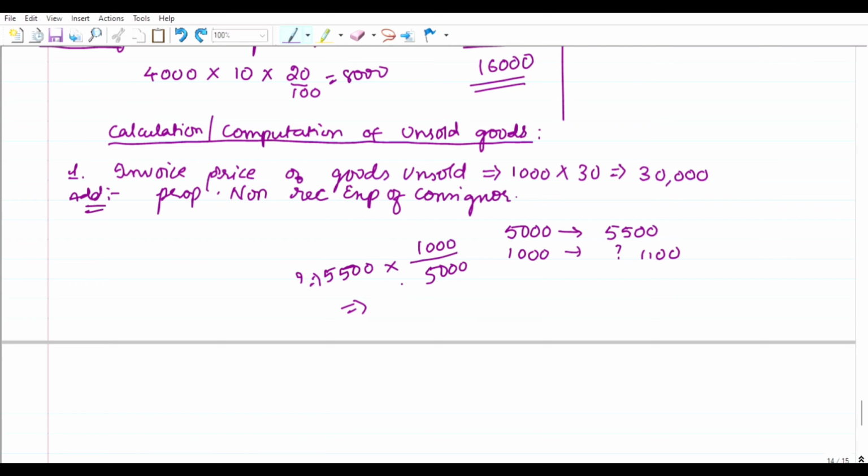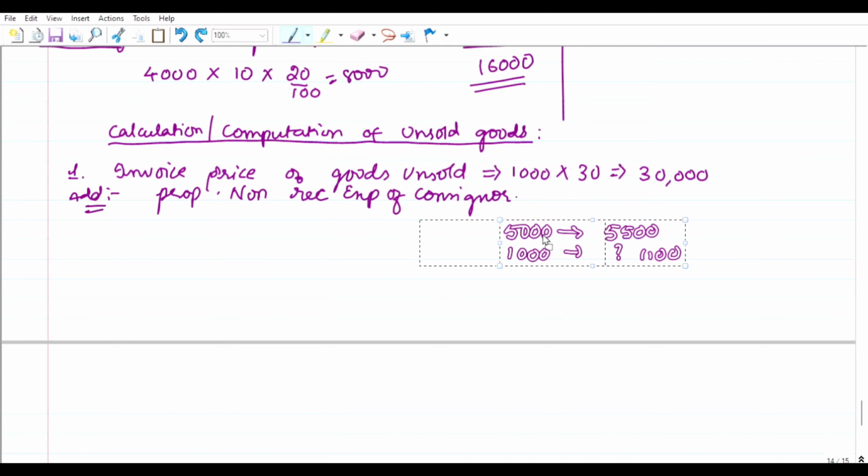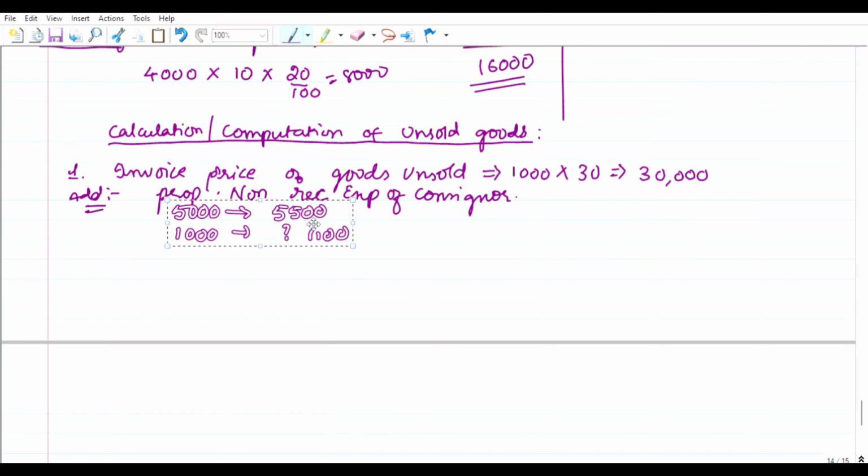Let us see how we calculate now. For 5000 goods, he had incurred 5500 expenditure.